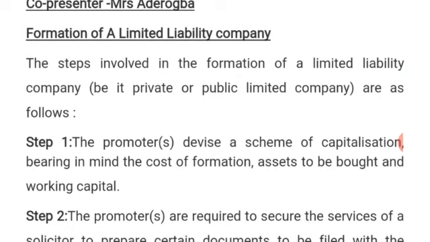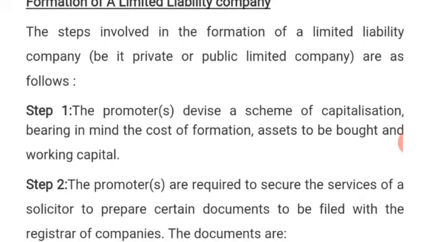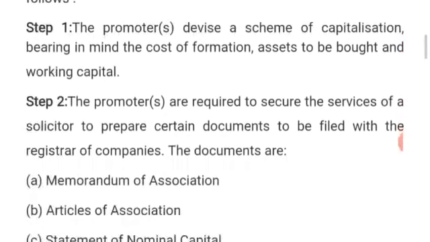So they will devise a scheme of capitalization. Meaning that the capital that is going to be used by the company, they are going to include it in the paper they are going to prepare to forward to the Corporate Affairs Commission. The cost of formation, the assets to be bought for the business, and the working capital they are going to use to run the business, they are going to include in that paper. That is step 1. After they have prepared it, they will move to step 2.